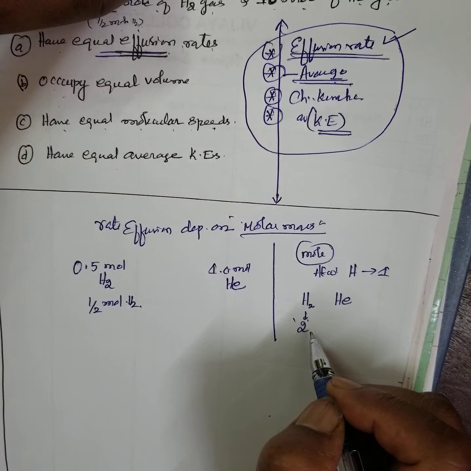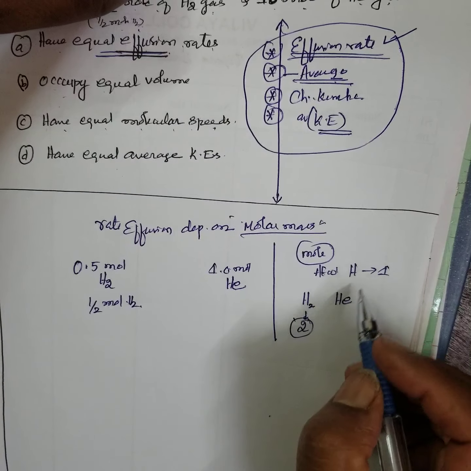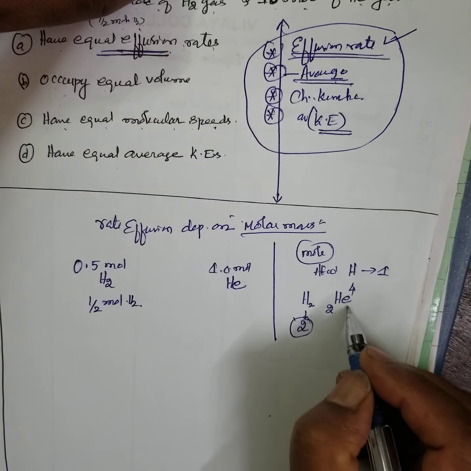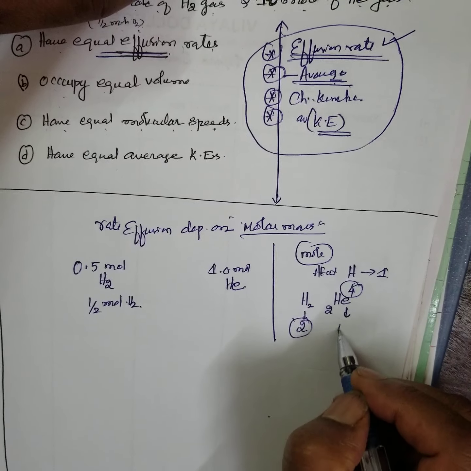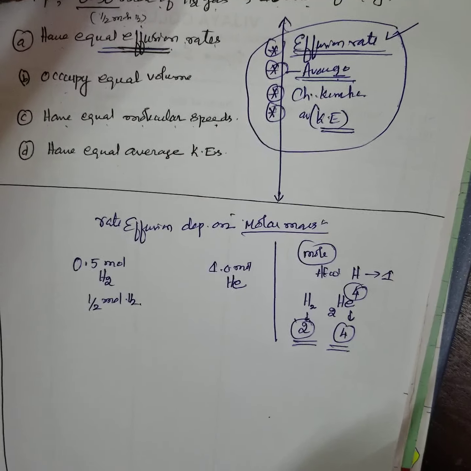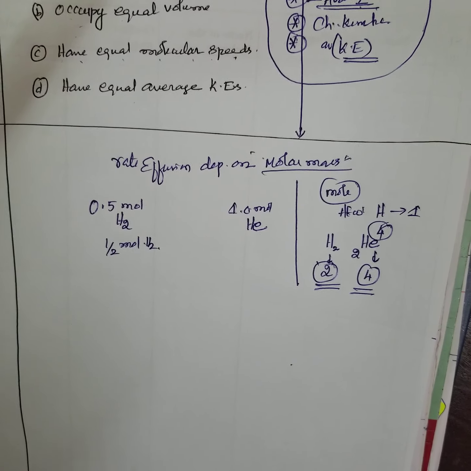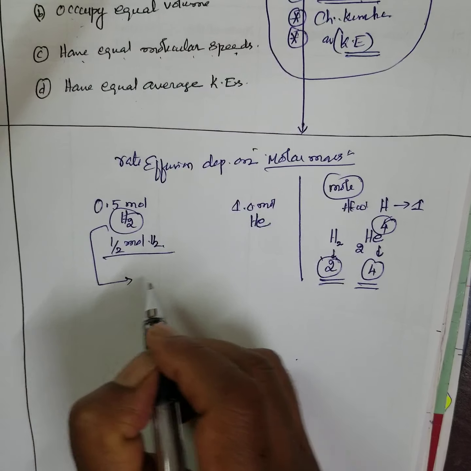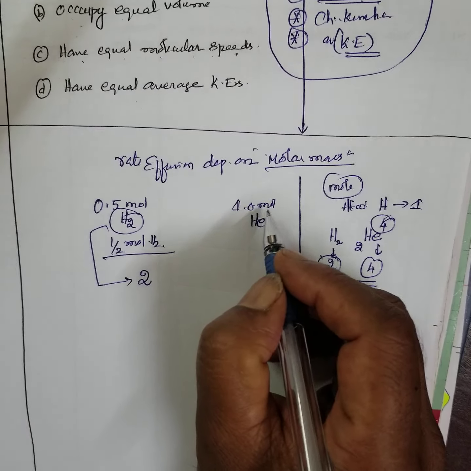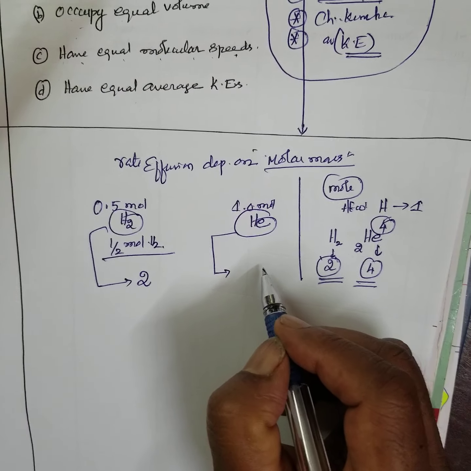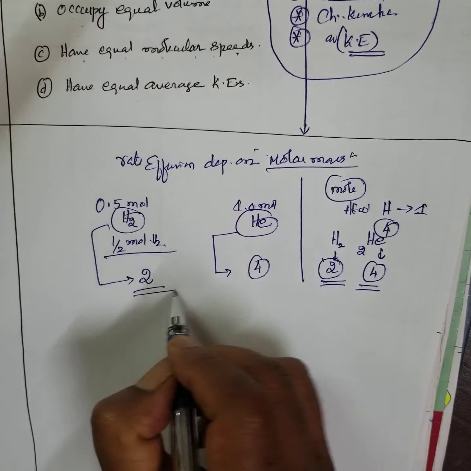Helium is 4. Therefore, for hydrogen the molar mass is 2, and for helium the molar mass is 4.